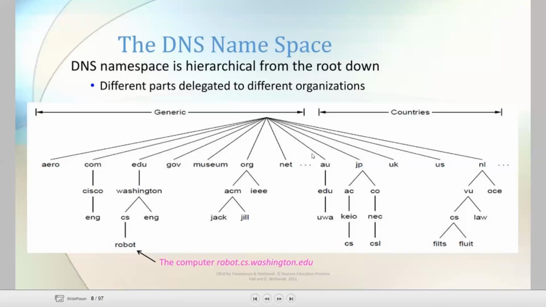See here we have .com, that is for commercial purposes, .edu for educational institutions, .gov for government organizations, .org for organizations, .net for network providers, and .au. Okay, .jp for Japan, .uk for UK, .us for US, like that. These are one entry for one country. Okay, this is Netherlands. These are generic names for countries.